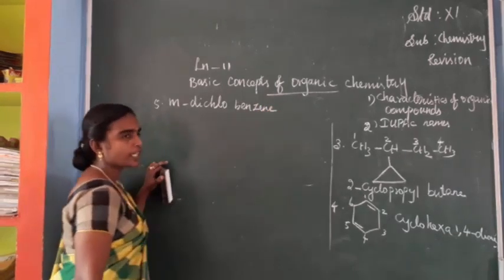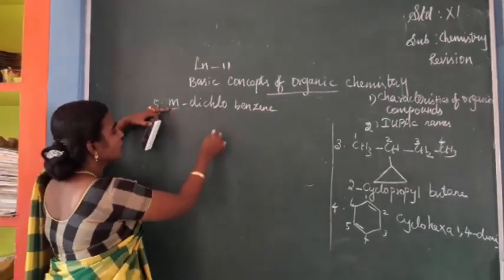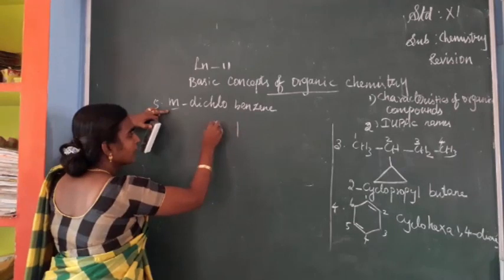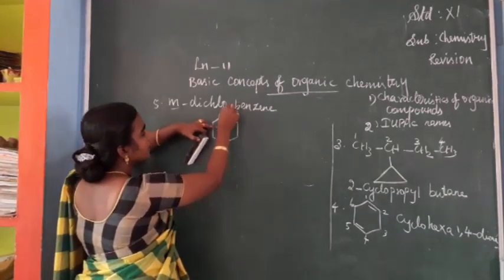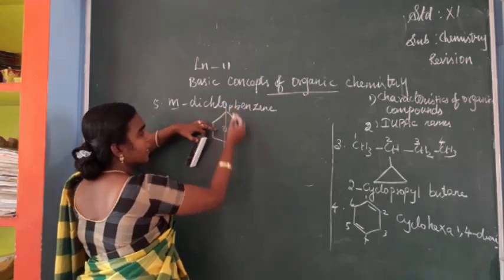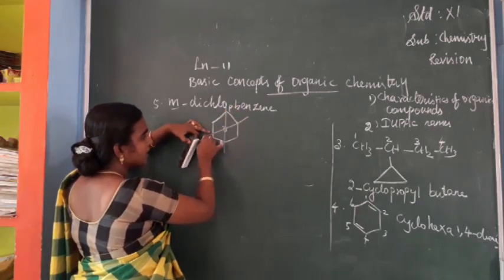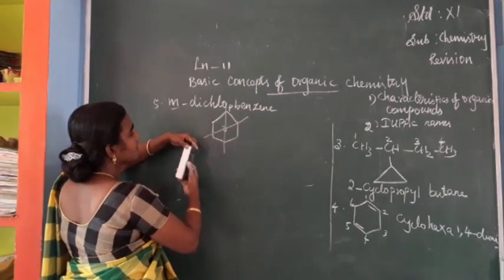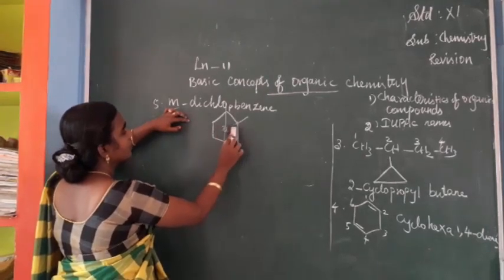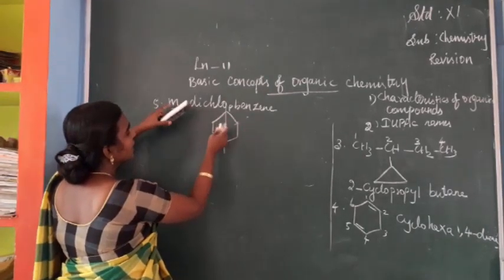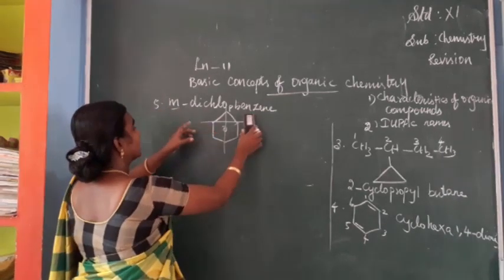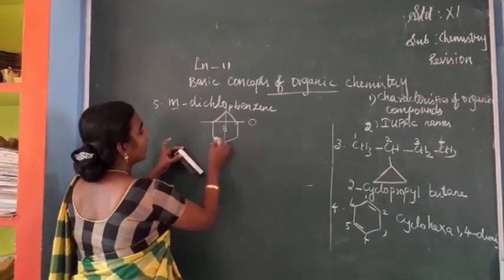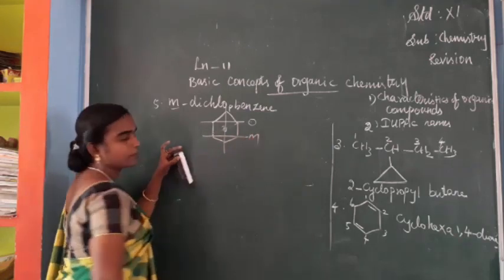How do you write meta? It's a position which is related with this. If it is a benzene, this position is para, and this position is mentioned as ortho position, and here it is meta position. Okay.